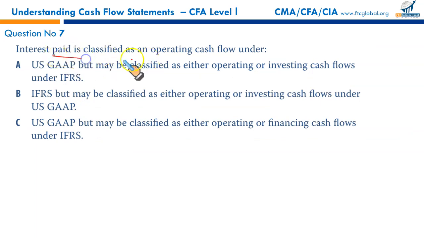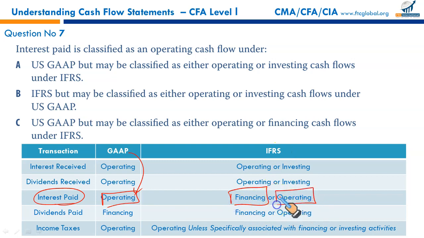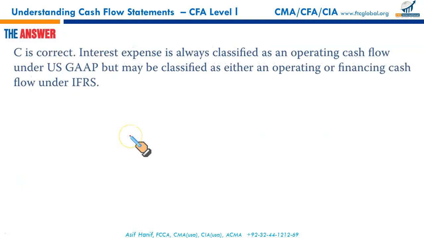Interest paid is classified as an operating cash flow under what? Here we have the table for you. Interest paid, it is considered as an operating cash flow under the US GAAP. Under IFRS, it could be considered either as a financing or as an operating one. So interest paid is classified as an operating cash flow under the US GAAP, but it may be classified as either operating or financing cash flows under the IFRS. That makes C to be the correct option.